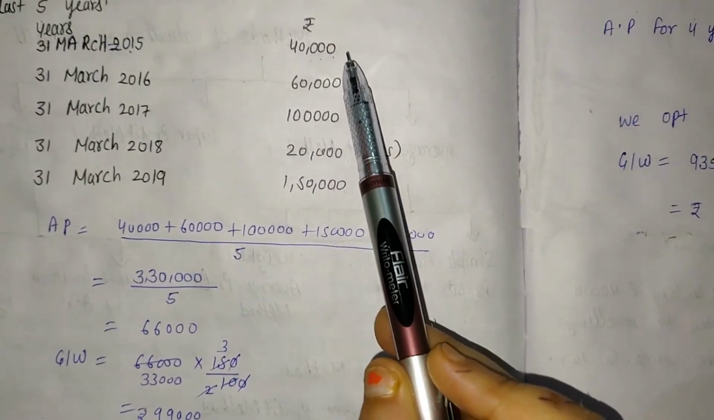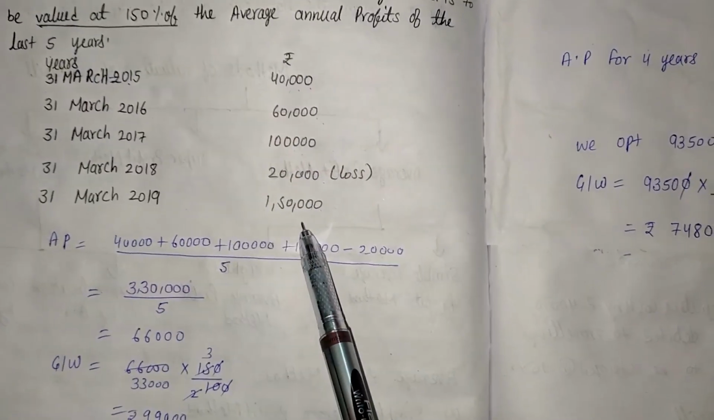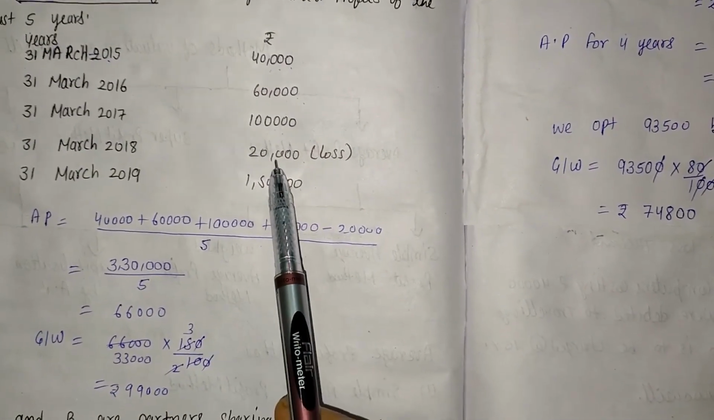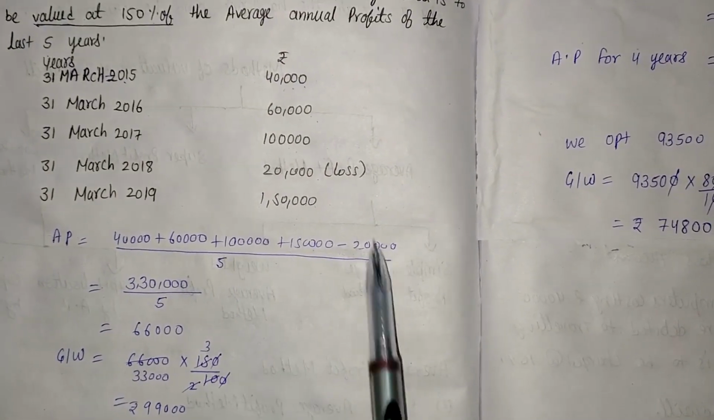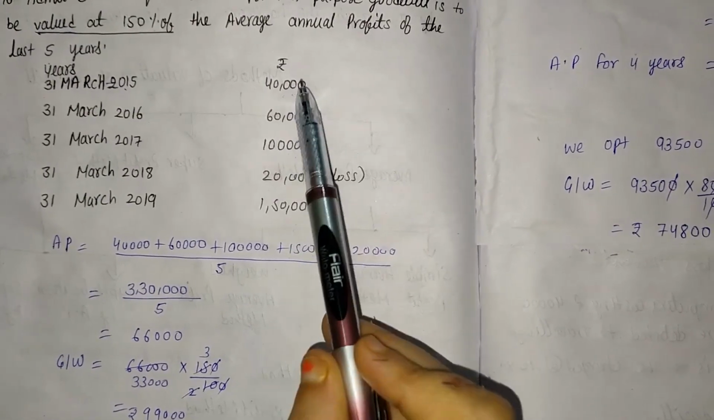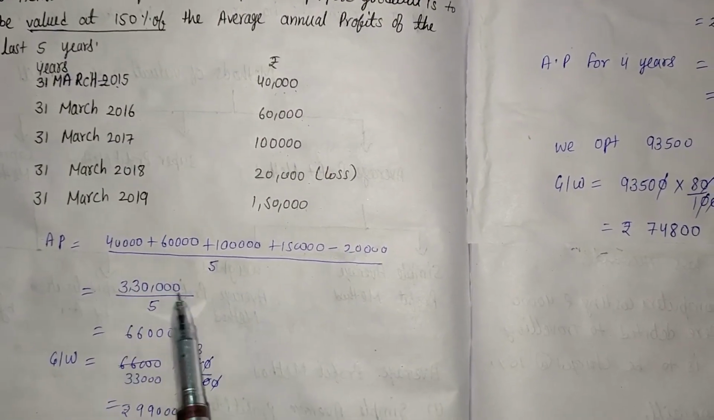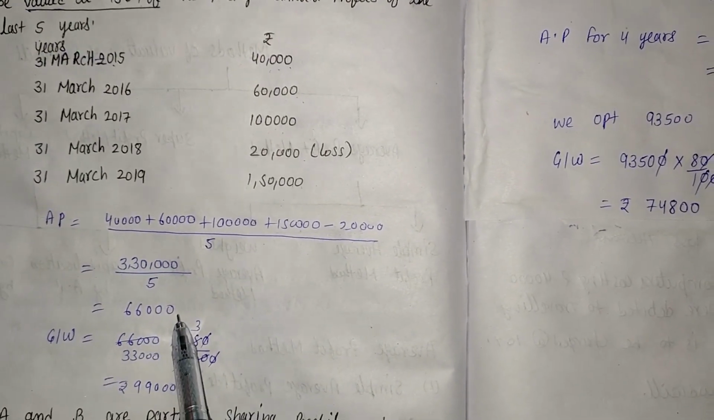There are 4 profits: 40,000, 60,000, 1 lakh and 1,50,000. So sum of all the profit minus loss if any. There is only one loss, that is subtracted from the formula. So we subtract 20,000. There are total 5 years, so we divide by 5. Total of this 3,30,000 divided by 5, we are getting 66,000.